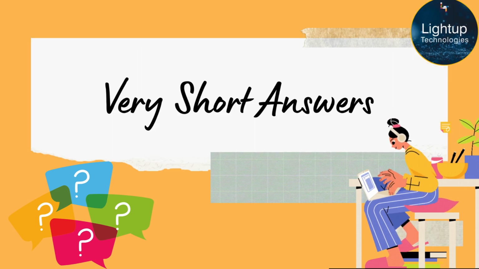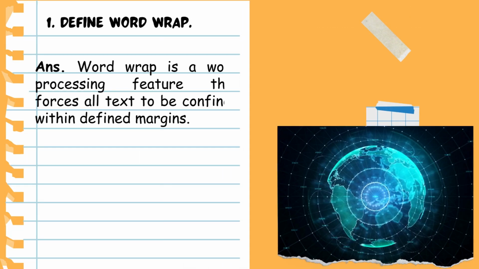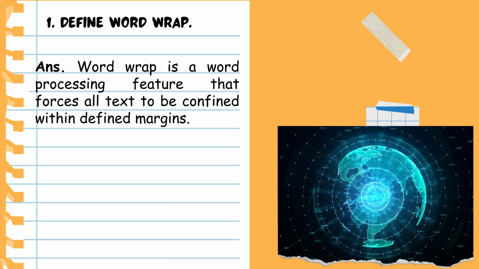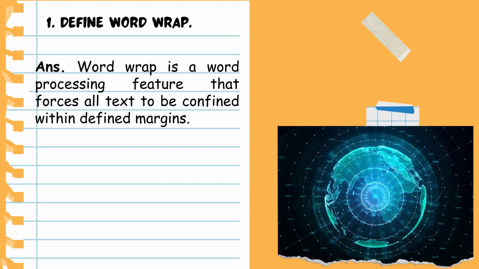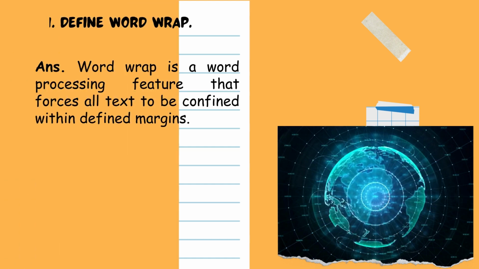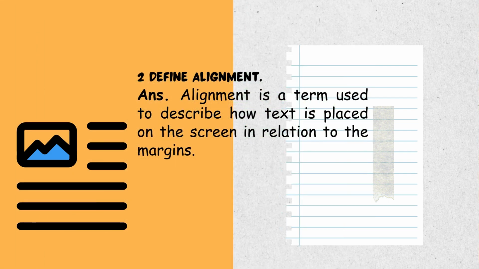Let's study very short answer type questions. Question 1. Define word wrap. Answer. Word wrap is a word processing feature that forces all text to be confined within defined margins. Question 2. Define alignment. Answer. Alignment is a term used to describe how text is placed on the screen in relation to the margin.